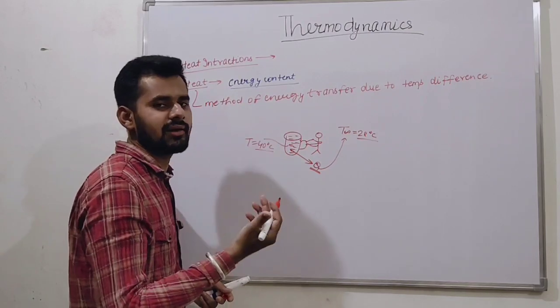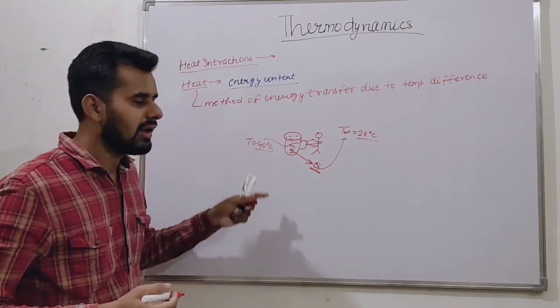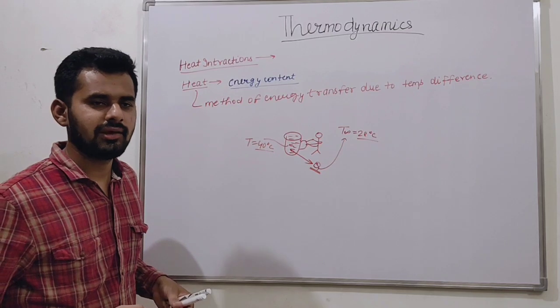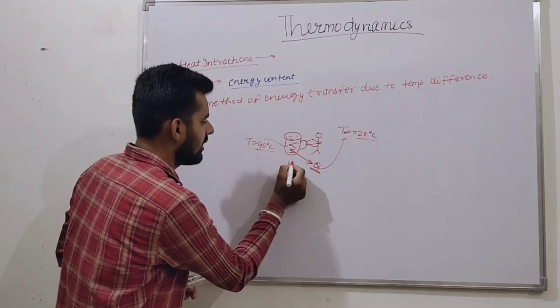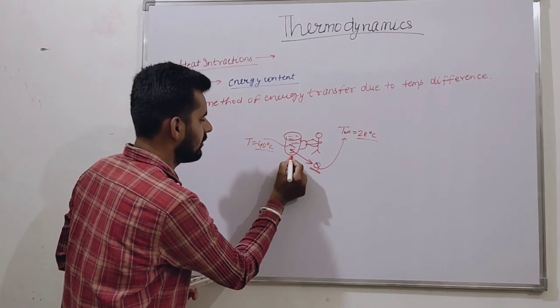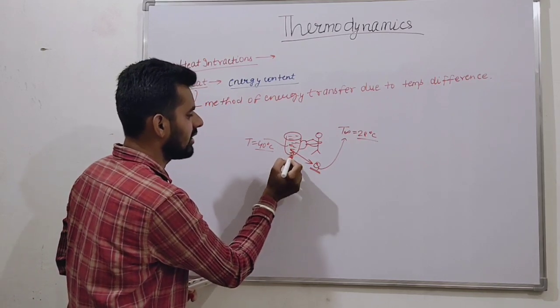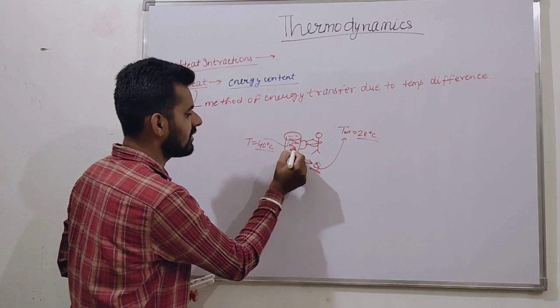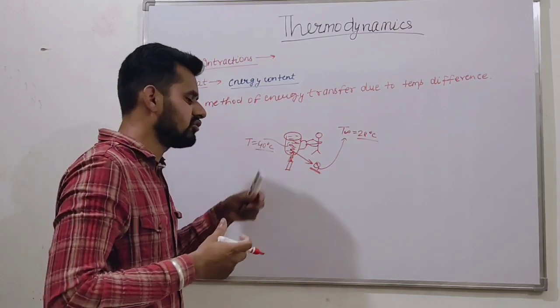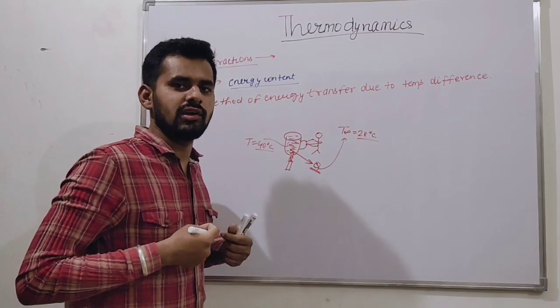Ambient means environment. Here the first law of thermodynamics is applied: we give energy to it, its temperature increases, its internal energy increases, it consumes the energy.